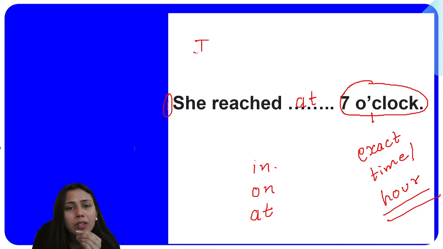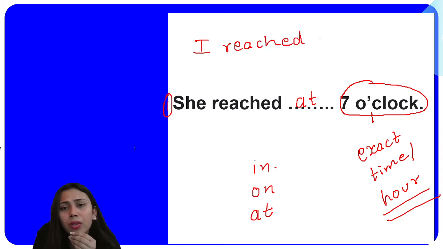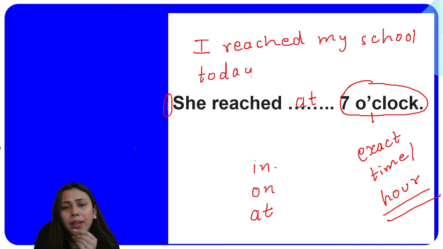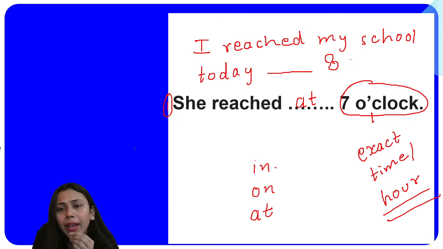I reached my school today dash 8 o'clock. Okay, so here you can see 8 o'clock, you're telling the exact hour, exact time when you reached the school today. आज आप कितने बजे exactly पहुंचे हो, that you are expressing.